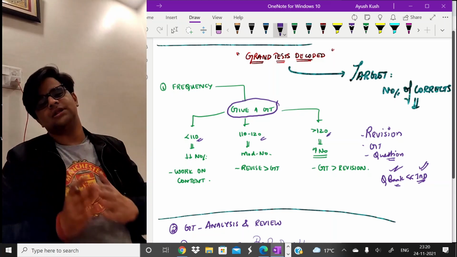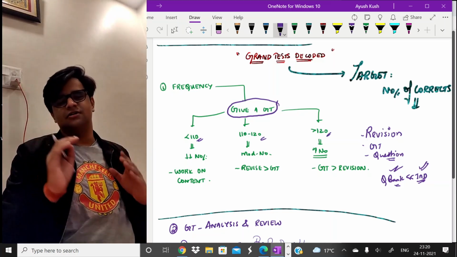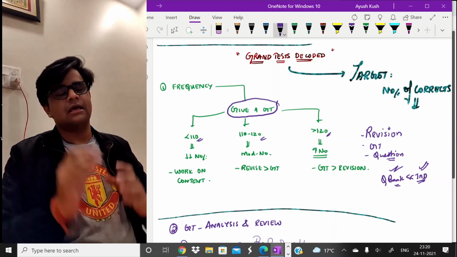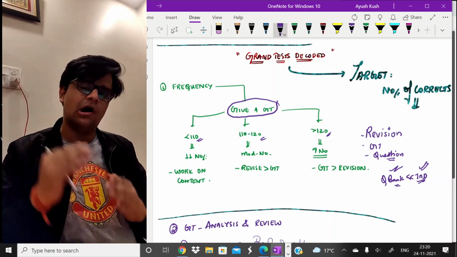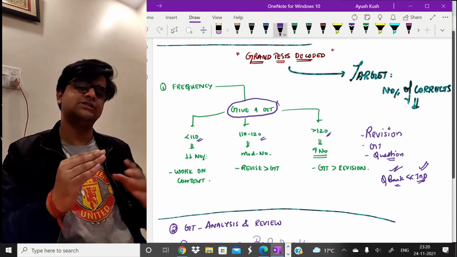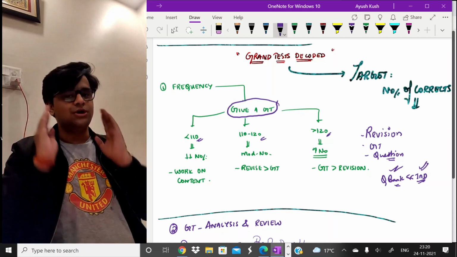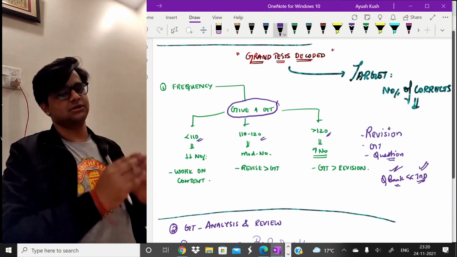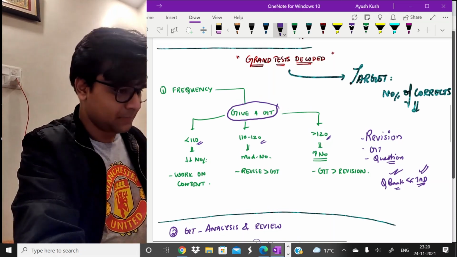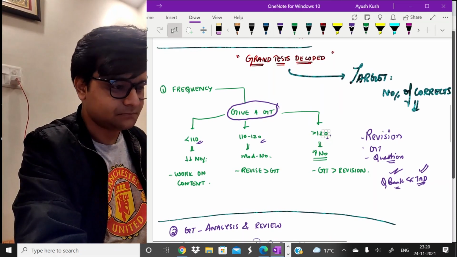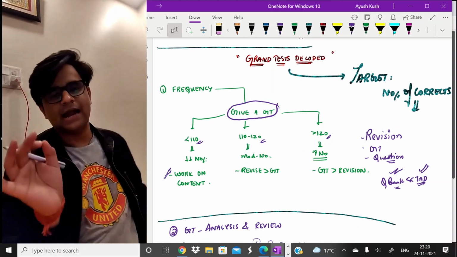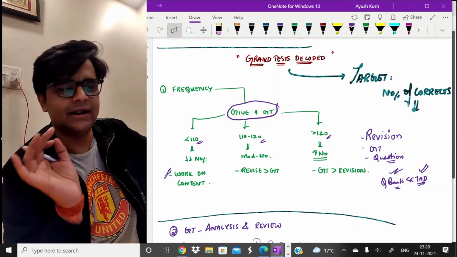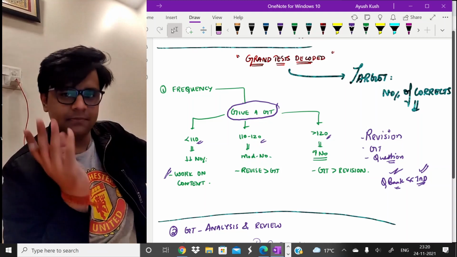So if you fall under the category of less than 110 correct answers, that clearly means that what you're lacking is a revision source or the number of revisions of that revision source. So for you, what is important is to work on revision. Work on content, work on revision. This is the most important thing for you. So first category, people who are getting less than 110 correct, work on your content more than your grand tests.